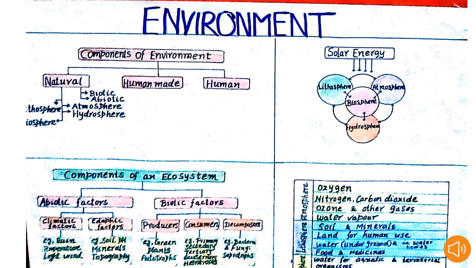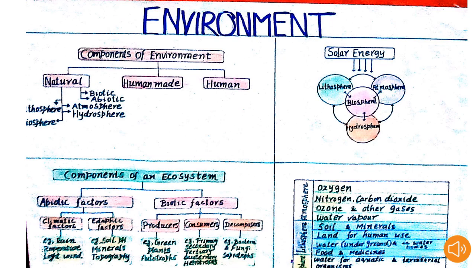Next we learnt about the hydrosphere, that includes all types of water bodies like oceans, rivers, seas, etc. Then the atmosphere, which is the layer of air that surrounds the earth. And finally we also discussed the biosphere, that constitutes the plant and animal kingdom. Then we also learnt about the ecosystem, which is formed by the interaction of all living organisms with each other. And we also discussed the various categories of the ecosystem, that is producers, consumers and decomposers.